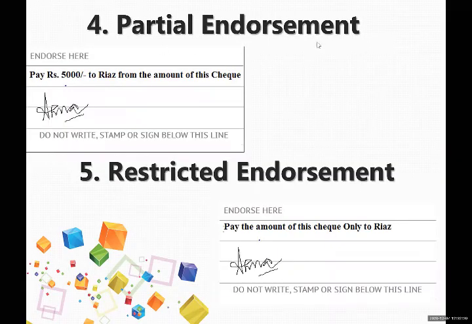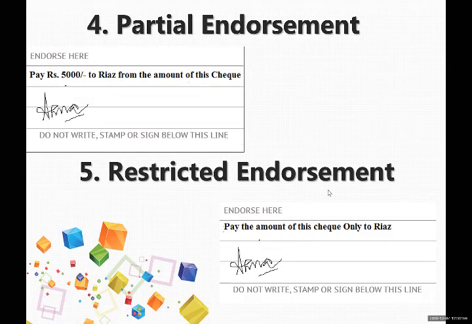Now partial endorsement: pay rupees 5,000 to Riaz from the amount of this check. Now what does it mean? It means you have endorsed partially. We don't know the full amount right now, maybe it is a 10,000 rupee check. From the 10,000, paying 5,000 to Riaz. So, pay rupees 5,000 to Riaz from the amount of this check.